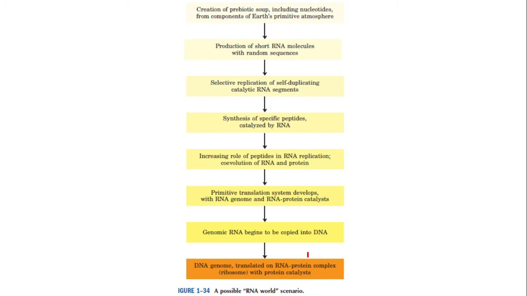Coming back, how the DNA as the genetic material. Remember, today in the organisms, DNA is genetic material. But in the primitive organisms, the genetic material was RNA. What are the stages of formation of life? First of all, formation of a prebiotic soup, a fluid in which simple biomolecules were there. Then production of short chain RNA molecules. Remember, those RNA molecules were self-duplicating and they also had a catalytic role.